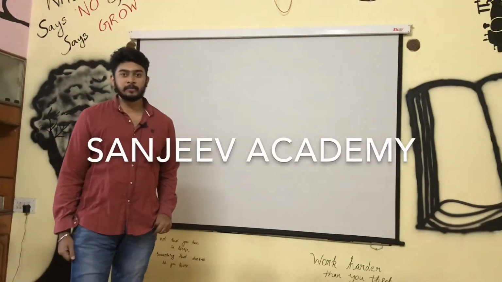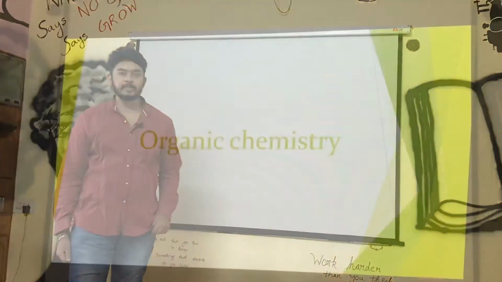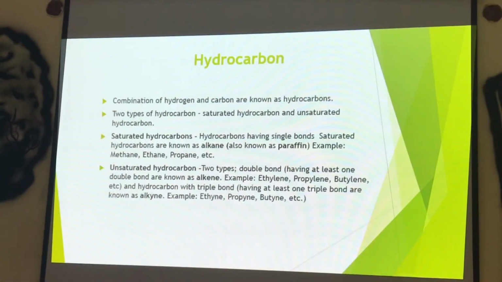Today we are going to discuss some basic principles of organic chemistry. Organic chemistry is mainly about hydrocarbons. Hydrocarbon means a combination of hydrogen and carbon. There are mainly two types of hydrocarbon available: saturated, with single bonds, and unsaturated, with double bonds or triple bonds.